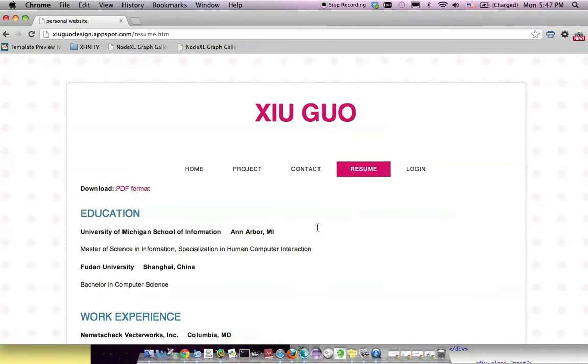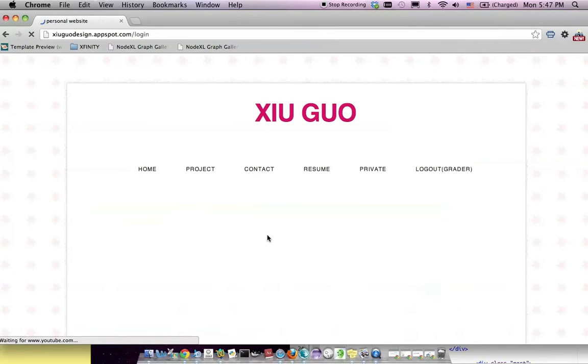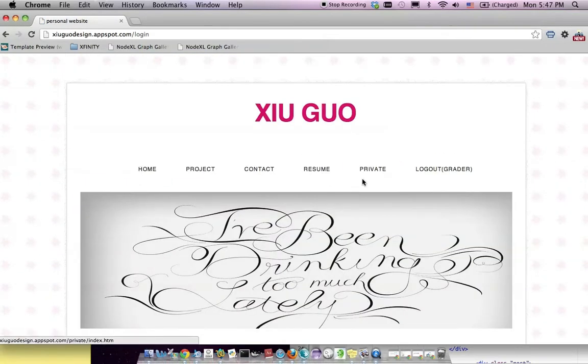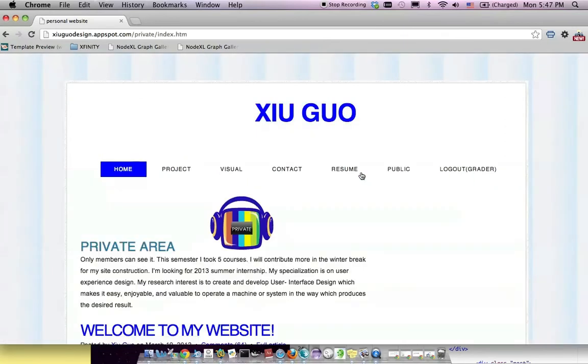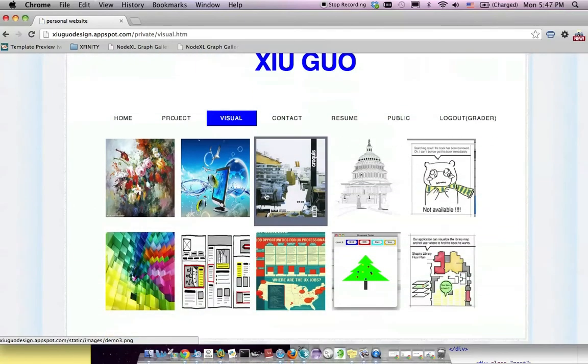Here's a resume. If you log in, okay, you can see it is almost the same, but if you click the private one, the color change indicates that you already got into the private area. All this navigation, they are the same as the public area, but the visual page is private.